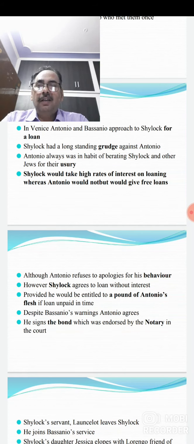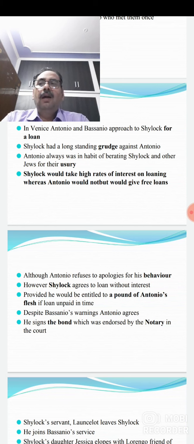Antonio was the guarantor of Bassanio. What was the condition? That if Antonio fails to repay the loan, Shylock would be entitled to get a pound of Antonio's flesh.